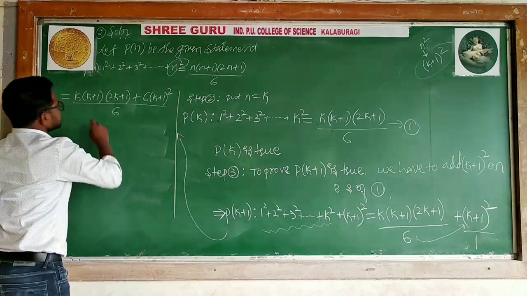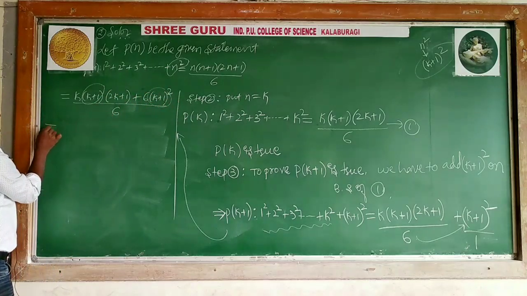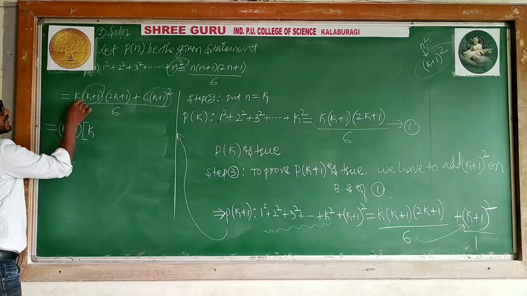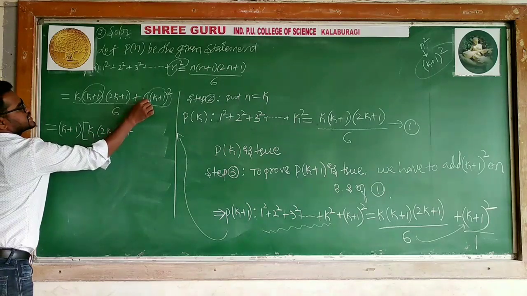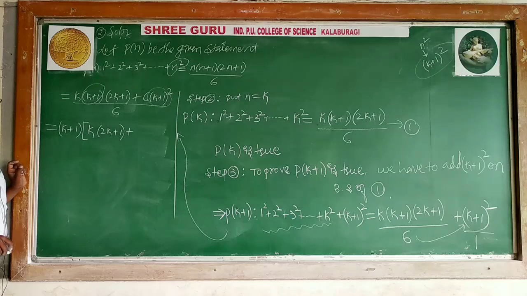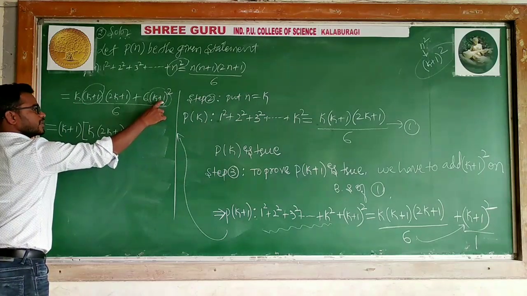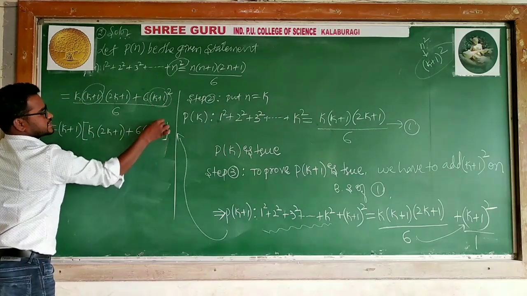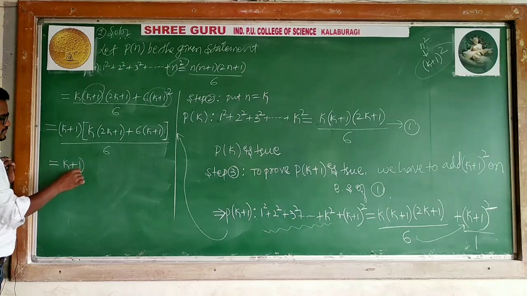Listen to me. Can I say k plus 1 is common from this and k plus 1 is common from this? K plus 1 is common. What remains? k into 2k plus 1 plus 6 into k plus 1 whole square, but one k plus 1 I took outside. k plus 1 from this, k plus 1 from this, k plus 1 into k plus 1, k plus 1 whole square. One k plus 1 goes outside. Remains what? 6 into k plus 1. Yes. Divided by what we have? 6.